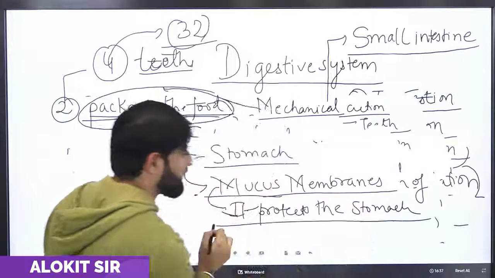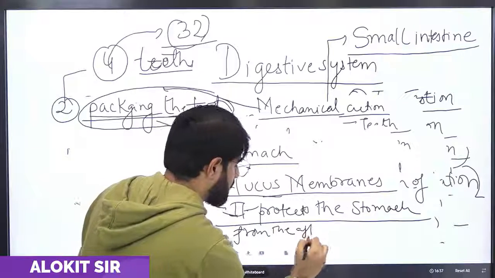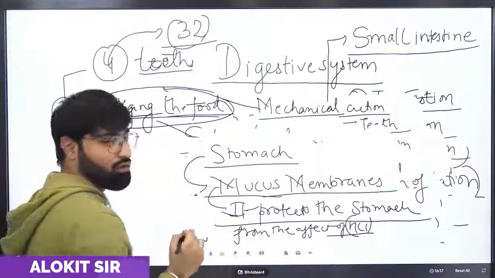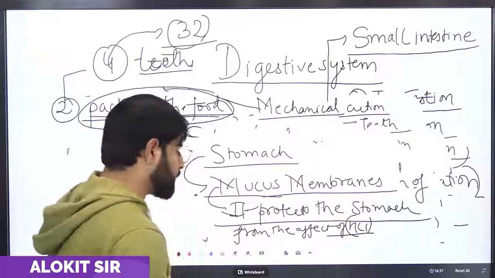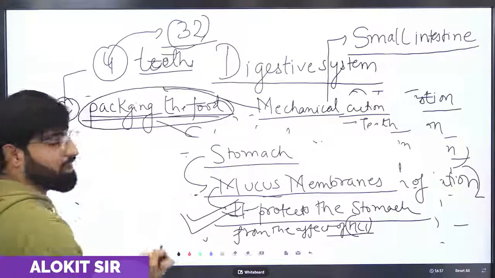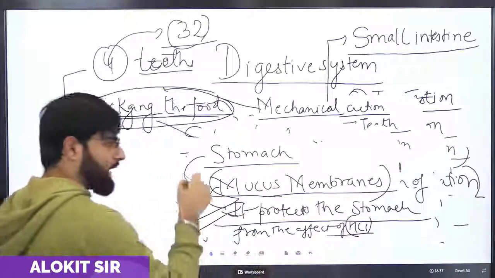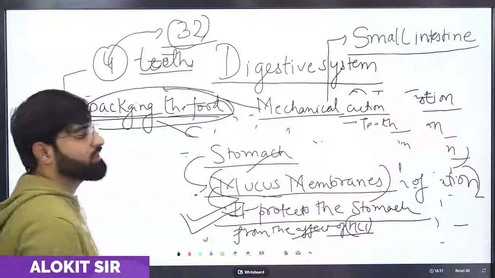It protects the stomach from the effect of HCl. As we all know, HCl is a strong acid. When it mixes with water, it becomes a weak acid. In order to protect our stomach from the effects of HCl, the mucous membrane present at the outer lining of the stomach protects it. That is the main function.